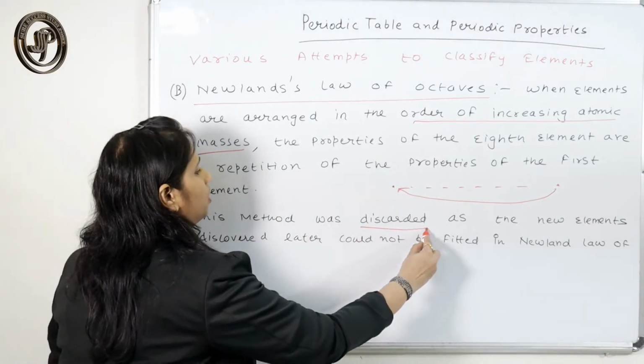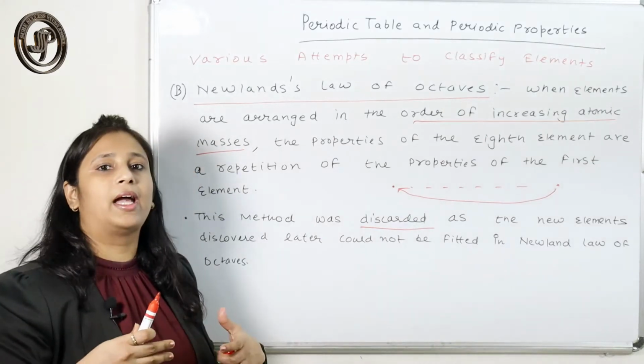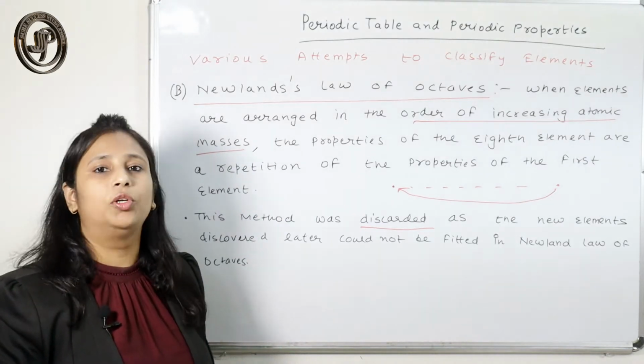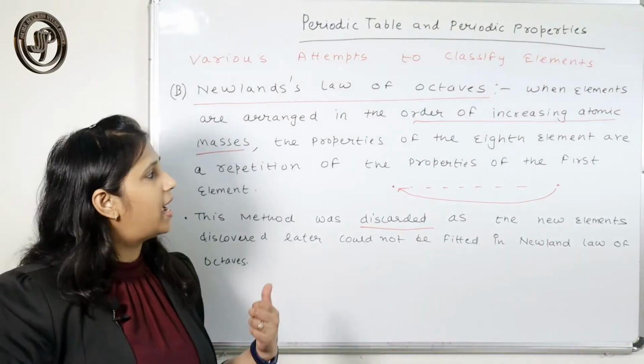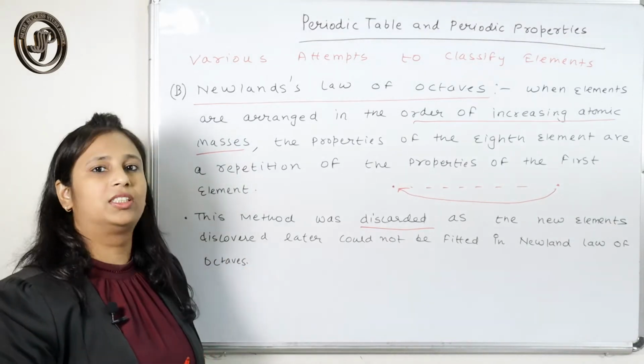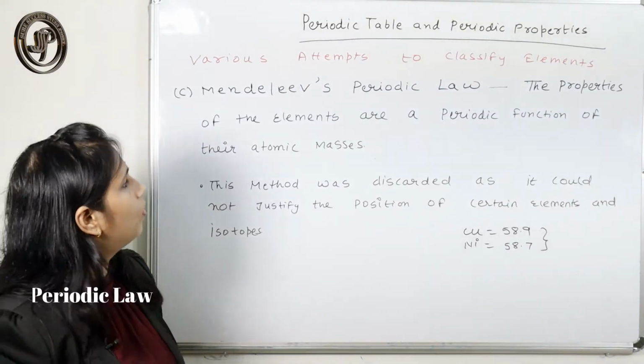But this method also failed because the new elements that were discovered later on could not fit into Newlands' law of octaves. That's why this law was discarded. Next comes Mendeleev's periodic law.